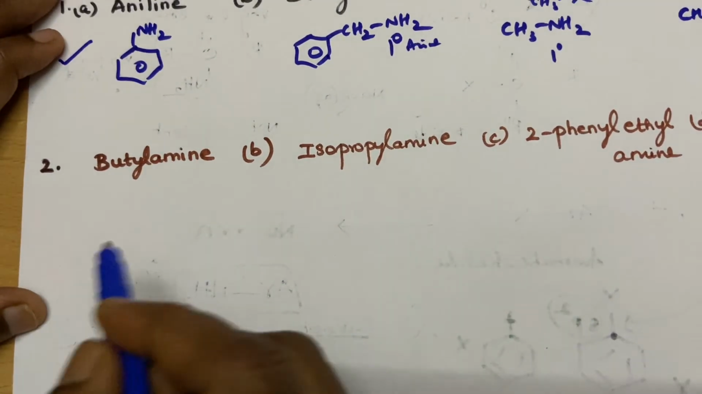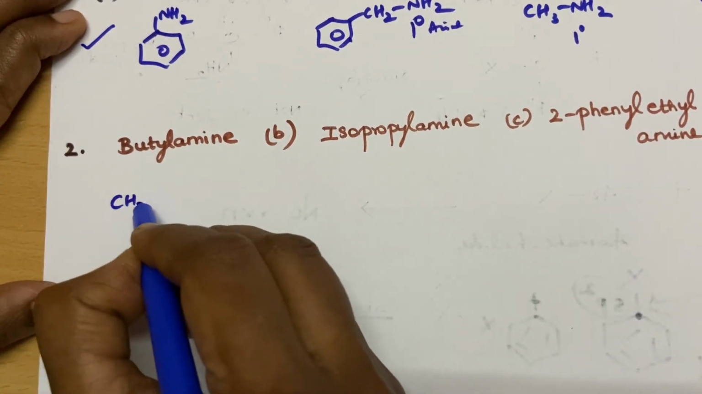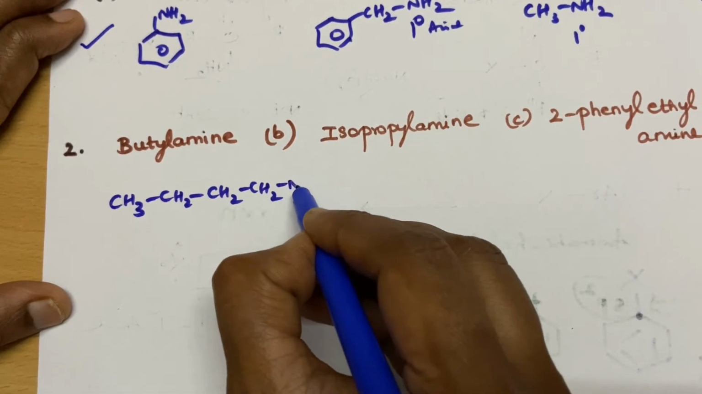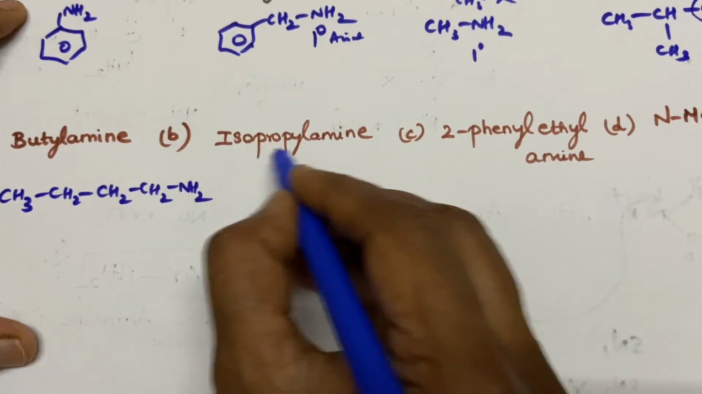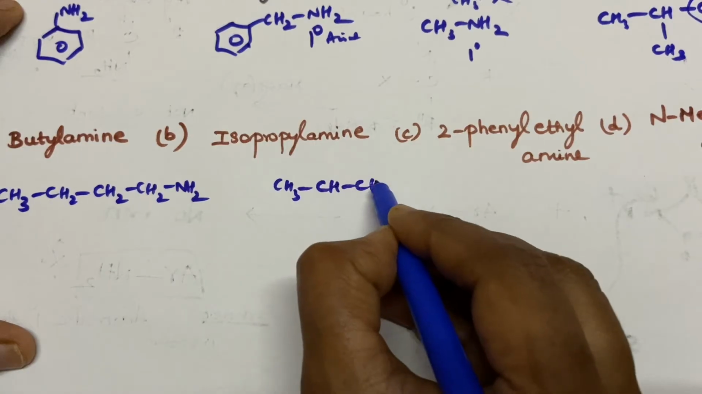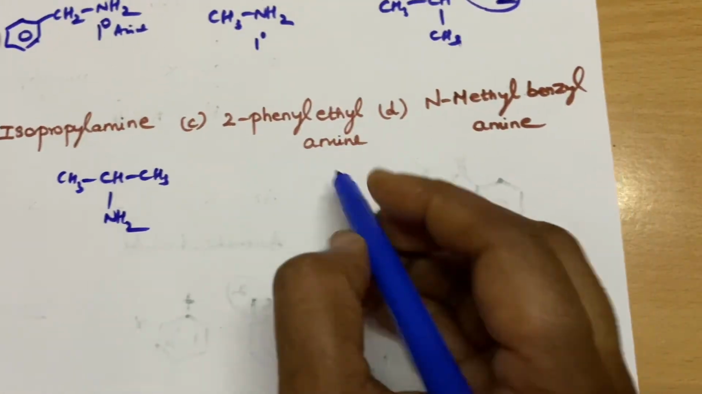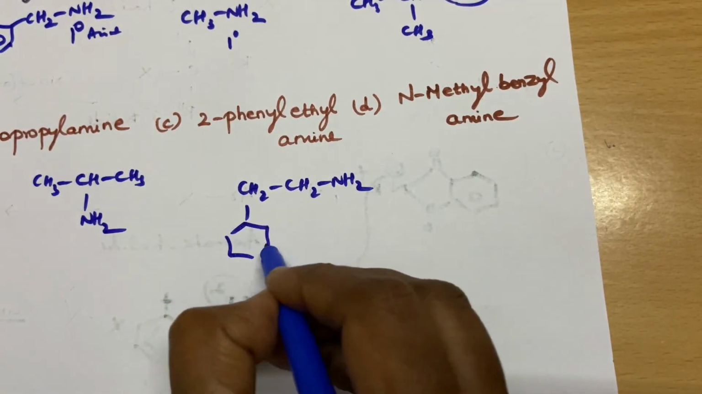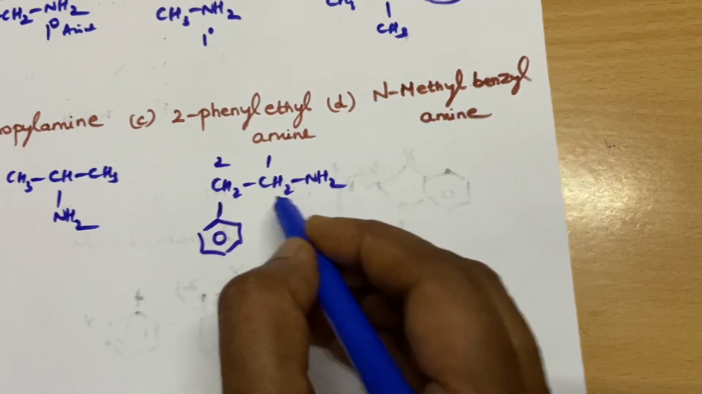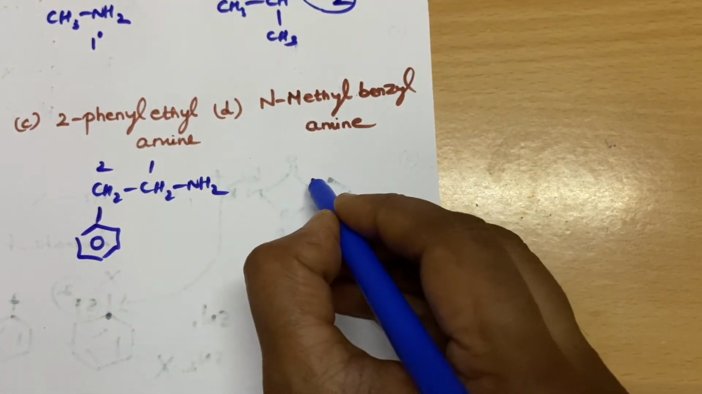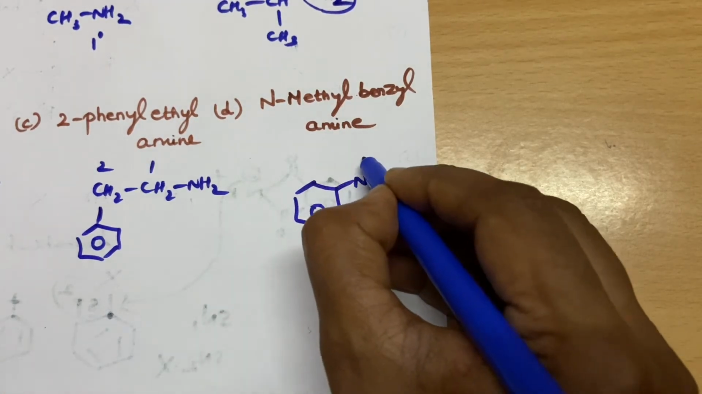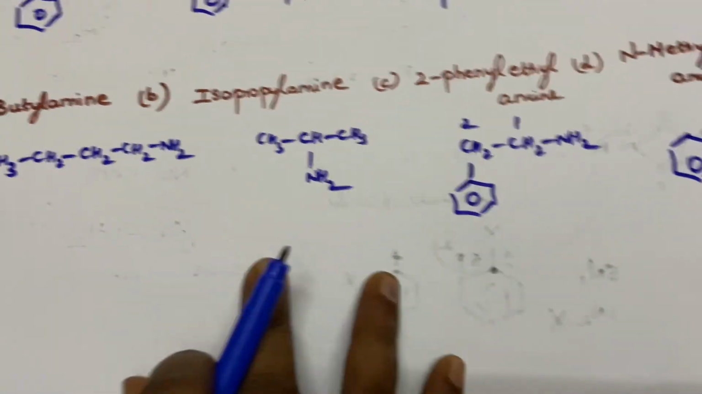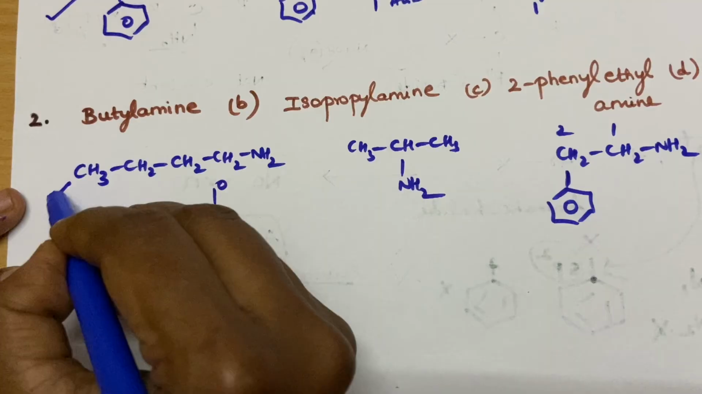And here the second one, butylamine. What is butylamine? Butyl means there will be 4 carbons, to which the amine is attached. Then isopropylamine, and 2-phenylethylamine. This is your ethyl to which a phenyl ring has been attached in the 2 position. Then N-methylbenzylamine. Look at the structure. This is a primary amine, so you can prepare this.